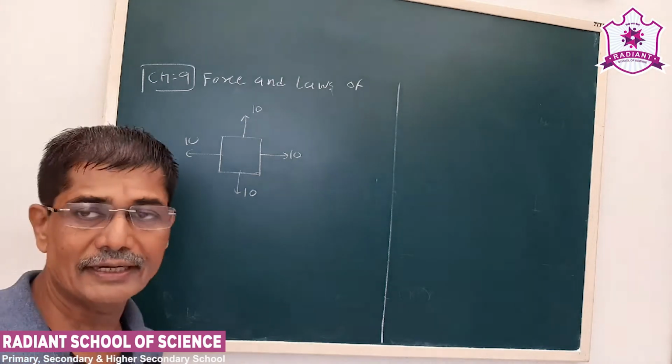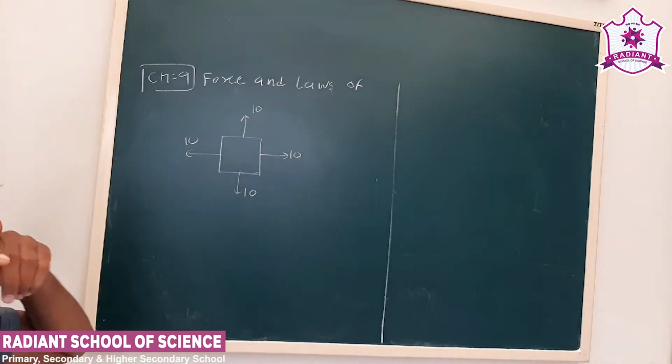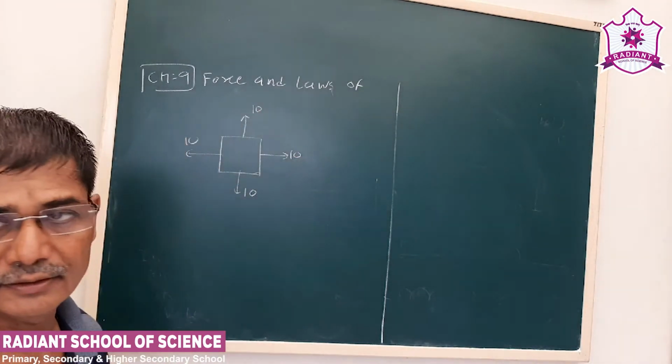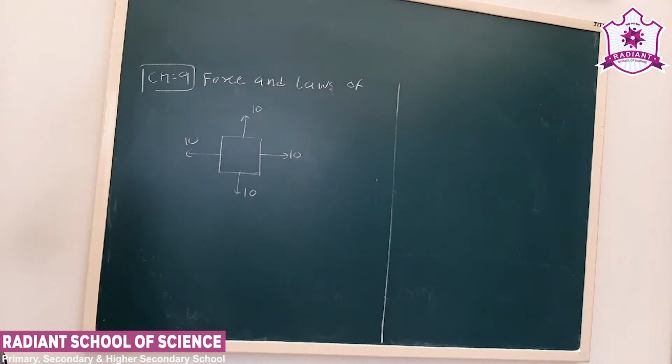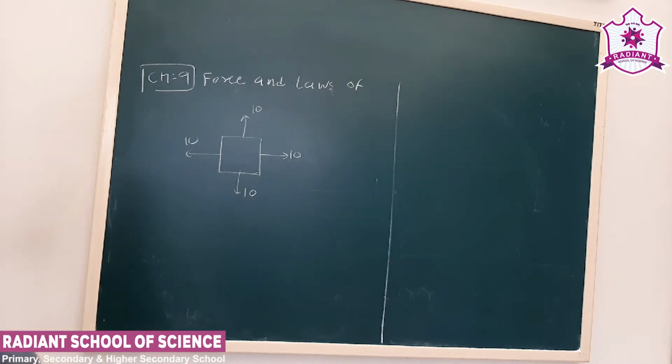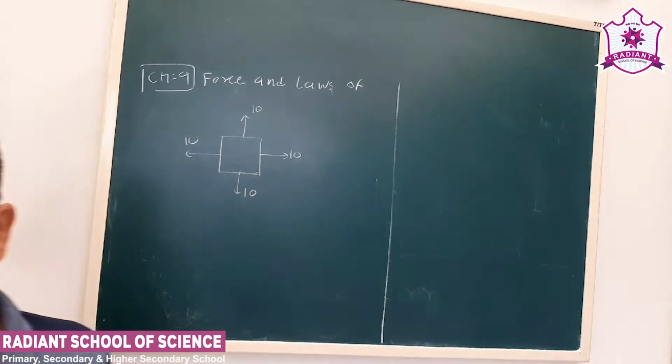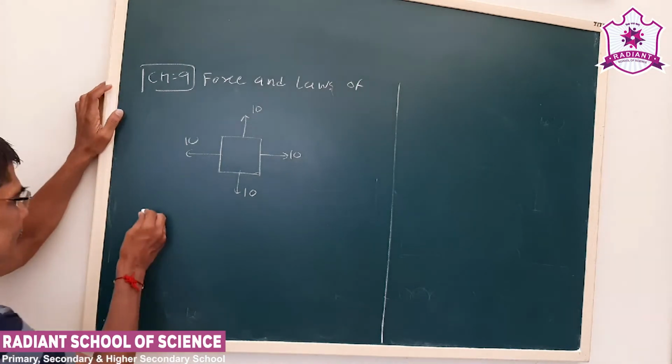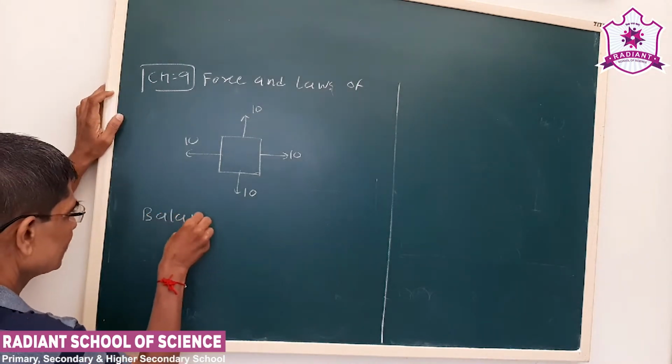On all four sides we apply equal force, so we see that it doesn't move. So here the number of forces are acting on a body, but the resultant of these forces is 0. So we can write like this. It is balanced.